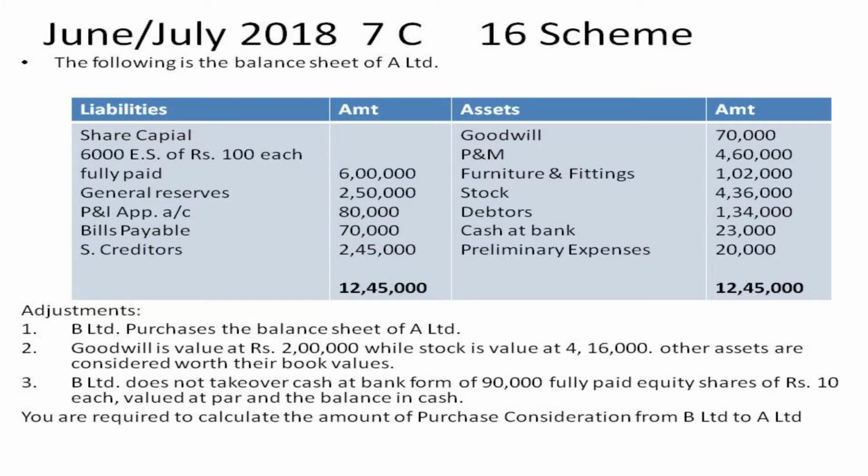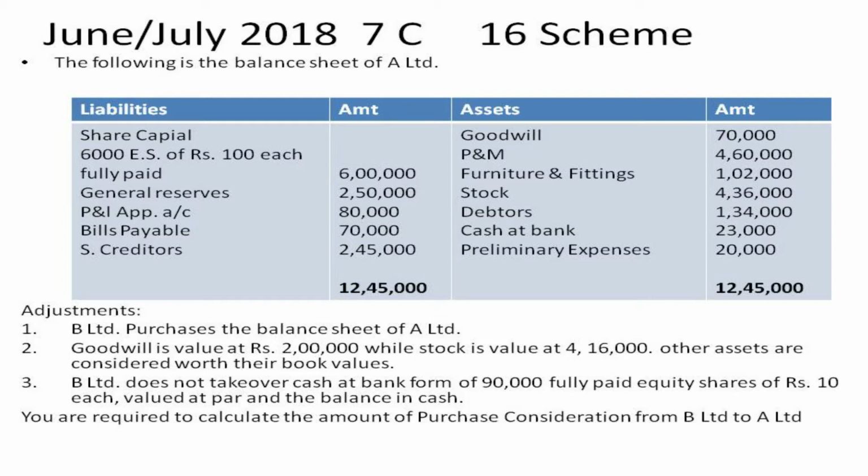And we have been given some adjustments. B Limited purchases the business of A Limited. So here B is the buyer, A is the seller. Second point, goodwill is valued at 2 lakh rupees, while stock is valued at 4,16,000. Other assets are considered worth their book values only. Third point, B Limited does not take over cash at bank.